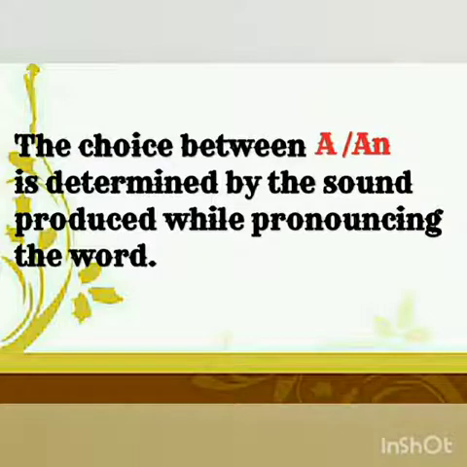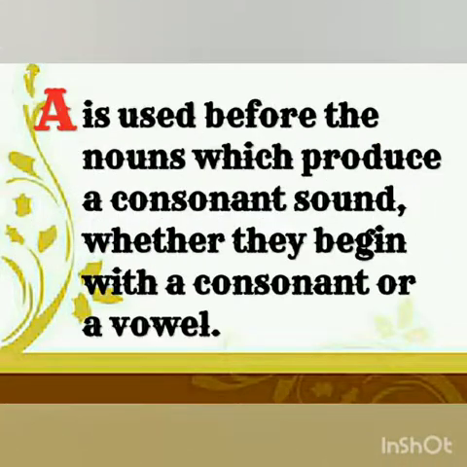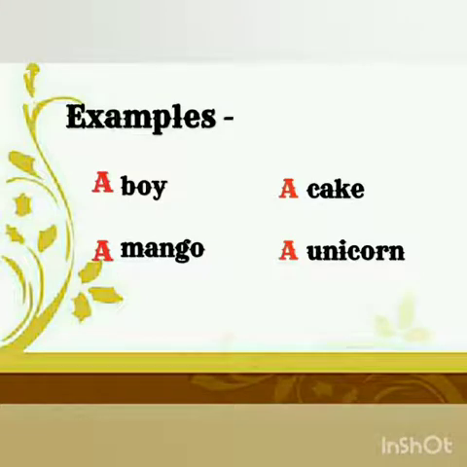The choice between A and An is determined by the sound produced while pronouncing the word. A is used before the nouns which produce a consonant sound, whether they begin with a consonant or with a vowel, as a boy, a cake, a mango, a unicorn.